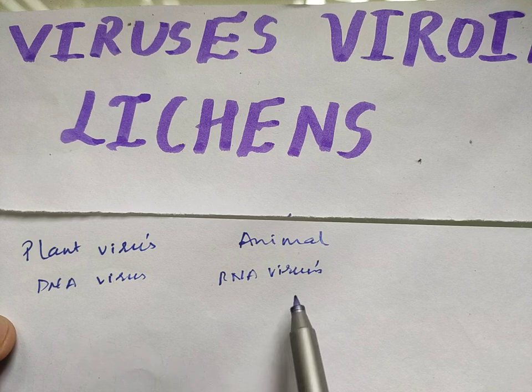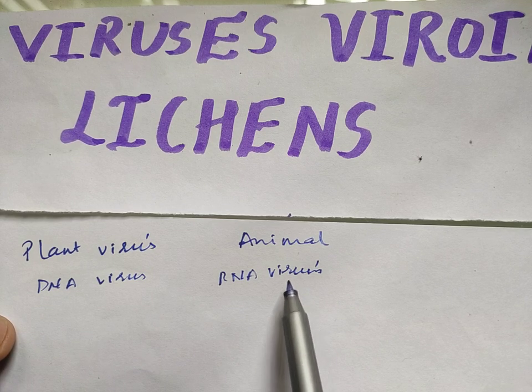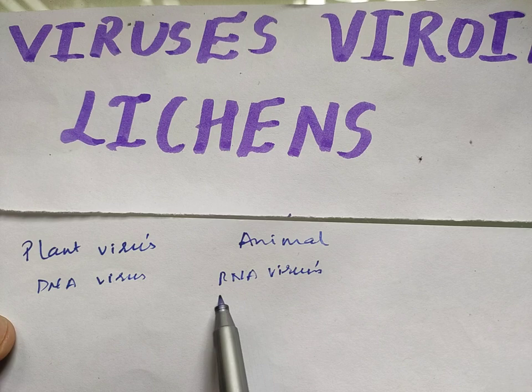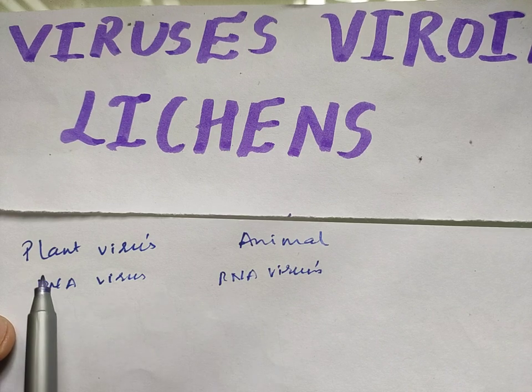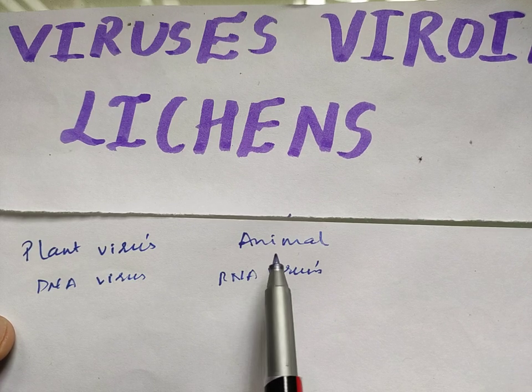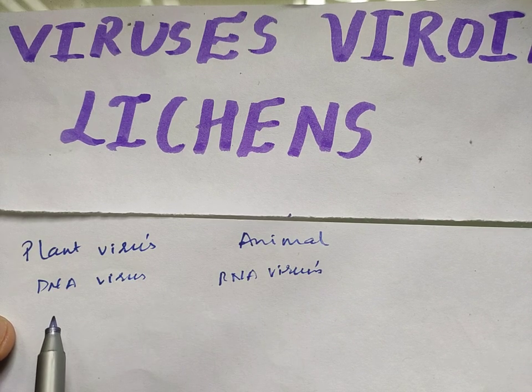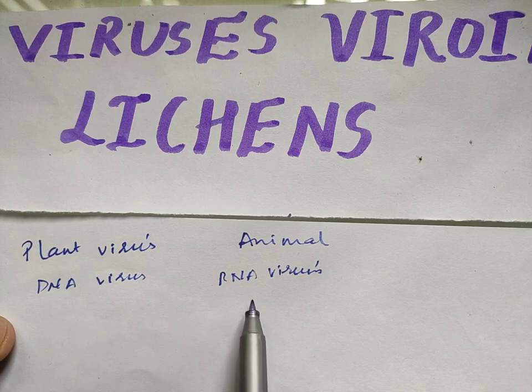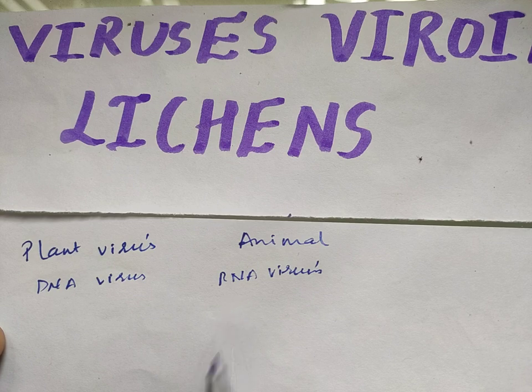And if the genetic material of viruses is RNA, then it is called an RNA virus. So one classification is plant virus and animal virus, depending upon what it infects. And the next one is DNA virus and RNA virus, depending upon the genetic material. Inside the cell, what kind of genetic material is there, depending upon that, we have these two classifications.